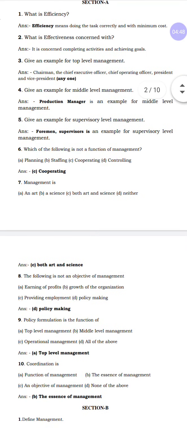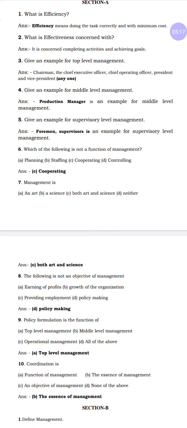Next, which of the following is not a function of management? You should know what the functions of management are. We have totally 5 functions of management: planning, organizing, staffing, directing, controlling.